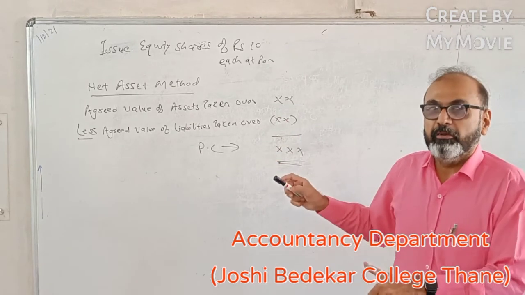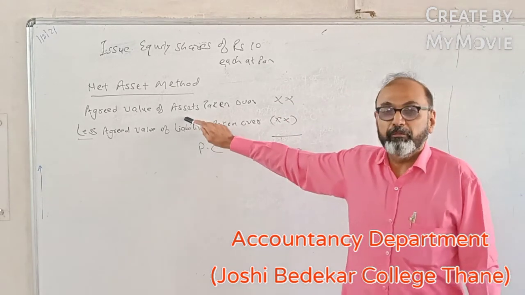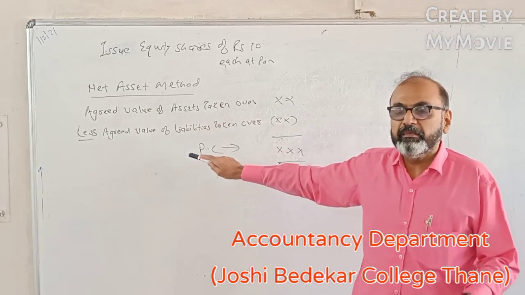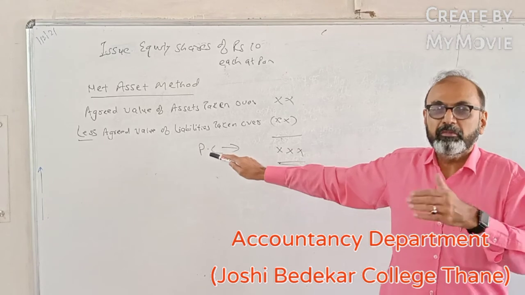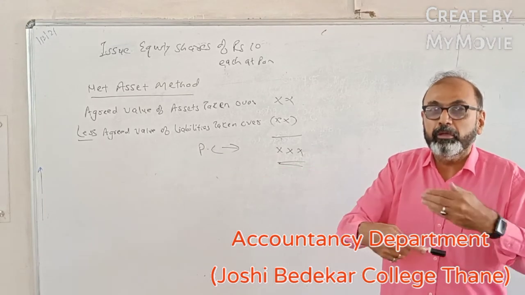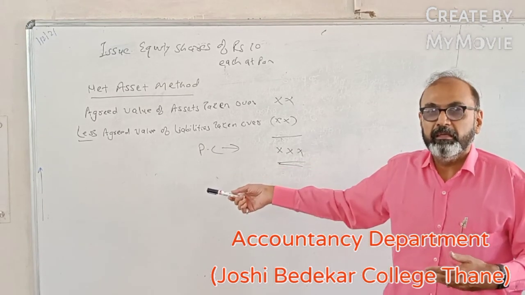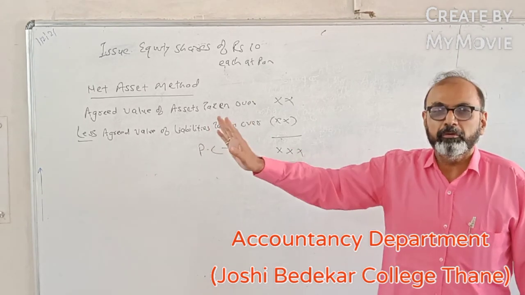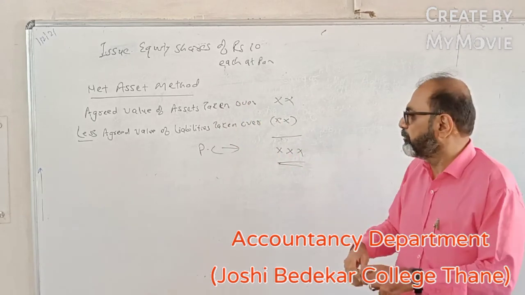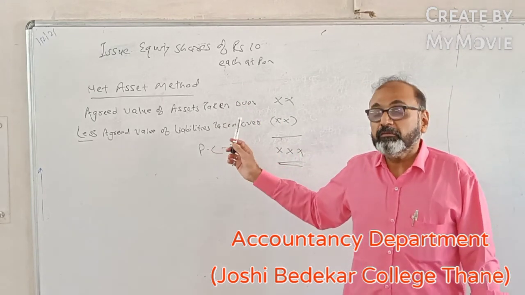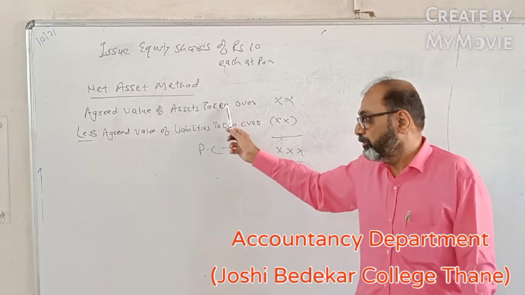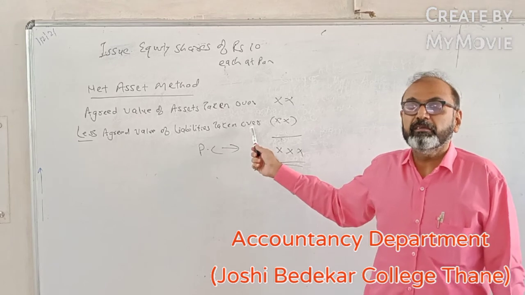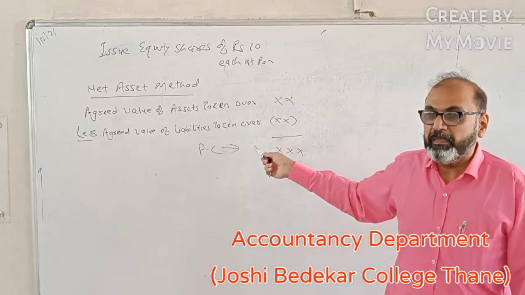Then the machinery is not taken over, so that will not come in this particular equation of agreed value of assets taken over. Similarly, there may be certain liabilities which the purchasing company may deny. Suppose there is a bank loan and there is a dispute which is going on between the bankers and the vendor company. The purchasing company will stay away from that. They will say that you settle your dispute, you pay the bank loan. We are not interested in taking over your bank loan. So that means the most important word over here is only those assets or those liabilities which are taken over by the purchasing company should be considered for the purpose of calculating the PC.